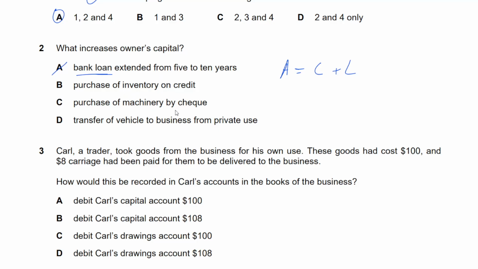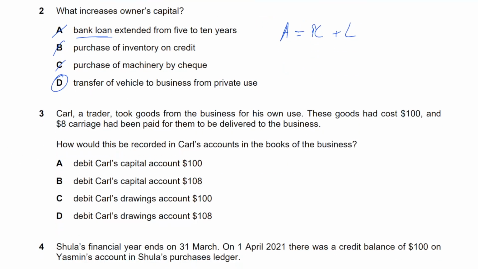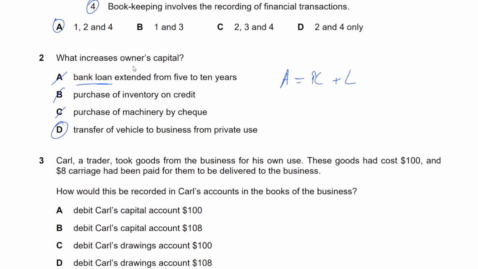Purchase of machinery by cheque. One asset going down, one asset going up: cash at bank going down, machinery going up. Doesn't affect your capital. No. Transfer of a vehicle from private use to the business, and that is called capital introduced. That's going to increase owner's capital, right? D is the answer. Another example of what increases owner's capital: profit. Profit increases owner's capital. Loss decreases owner's capital.